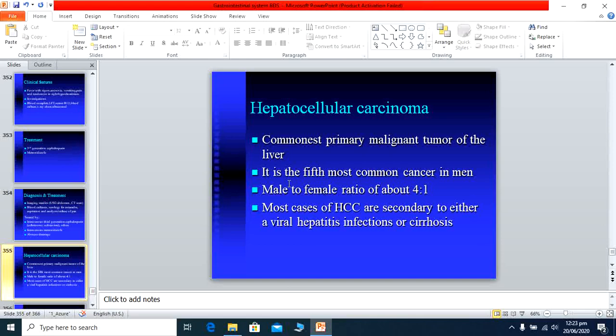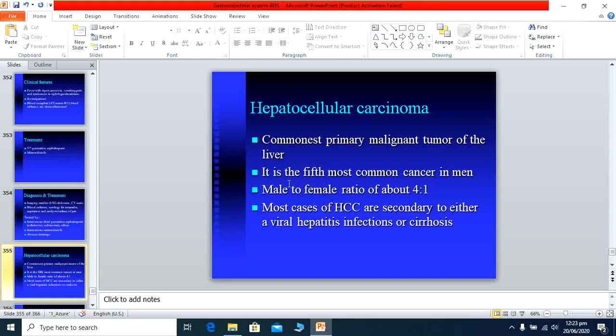So whether caused by hepatitis C, B, alcoholic liver disease, hemochromatosis, Wilson disease, primary biliary cirrhosis, or ingestion of toxins like aflatoxin, androgenic or anabolic steroids, or oral contraceptive pills, these are all predisposing factors for hepatocellular carcinoma.